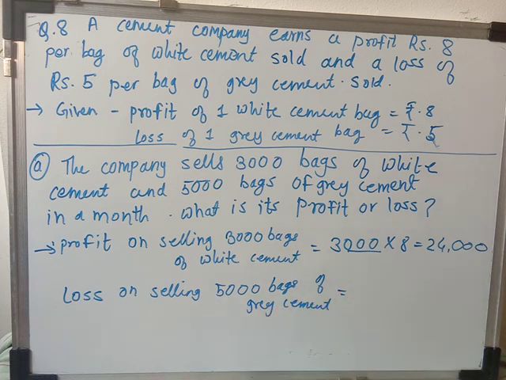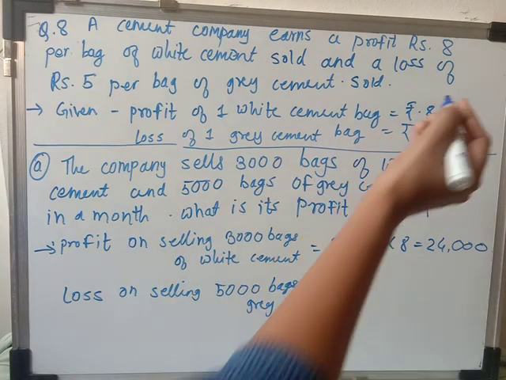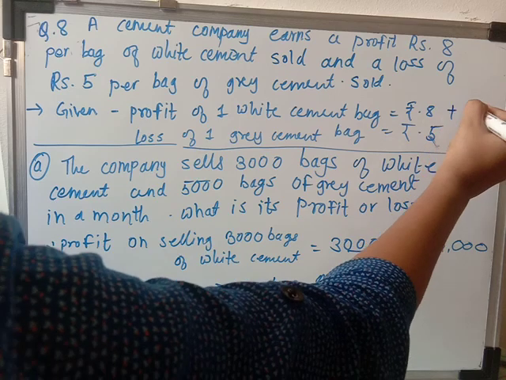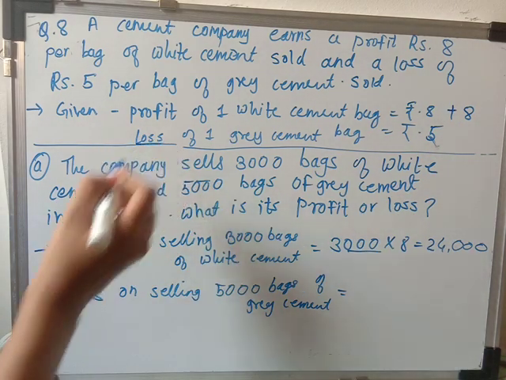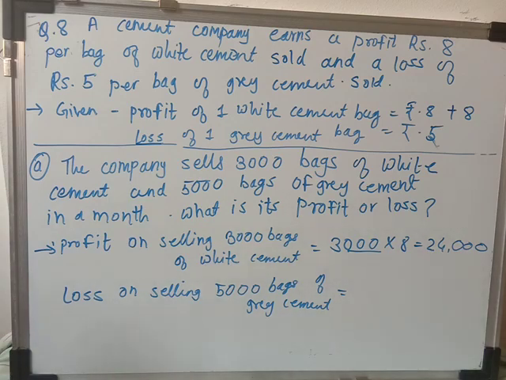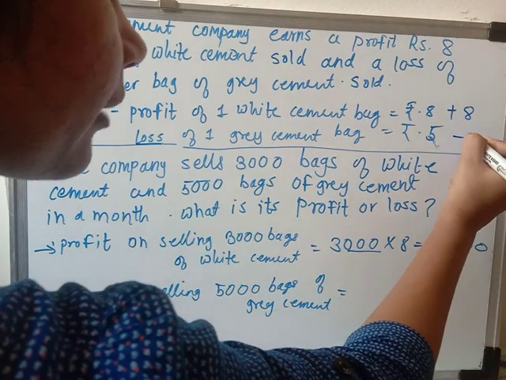Now one more important thing that I want to remind you, students, here we are solving this question for integers. When we have profit, the amount is increasing. Whenever we are dealing with integers in increasing form, we always consider it as positive. So we'll consider 8 as positive. And here loss is there, means the value is decreasing, the amount keeps reducing. So here we'll take -5.